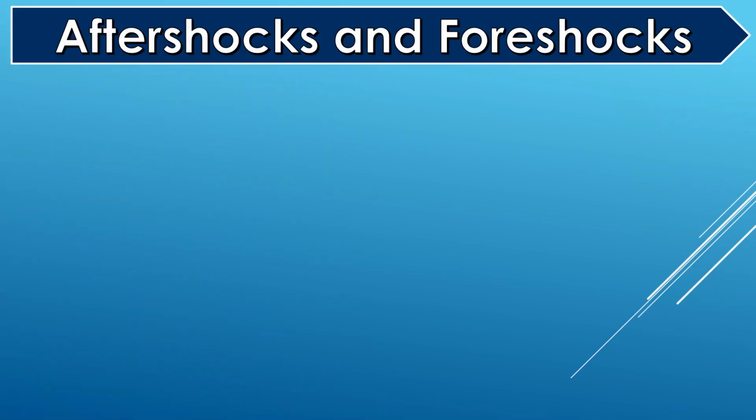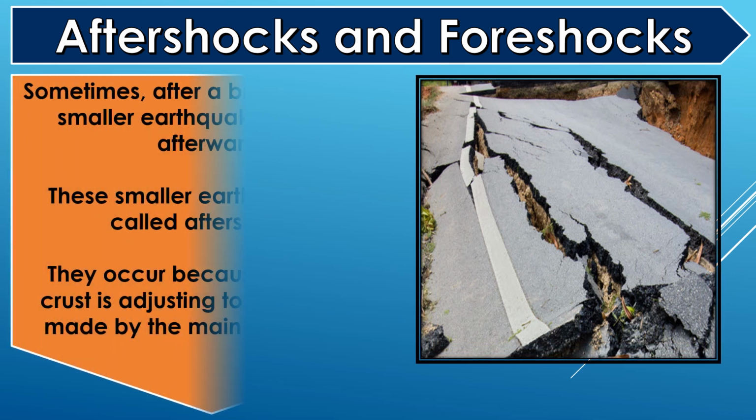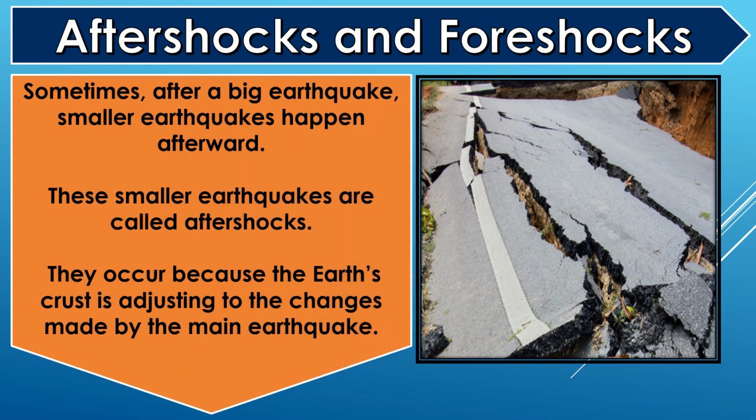Aftershocks and foreshocks. Sometimes, after a big earthquake, smaller earthquakes happen afterward. These smaller earthquakes are called aftershocks. They occur because the Earth's crust is adjusting to the changes made by the main earthquake.